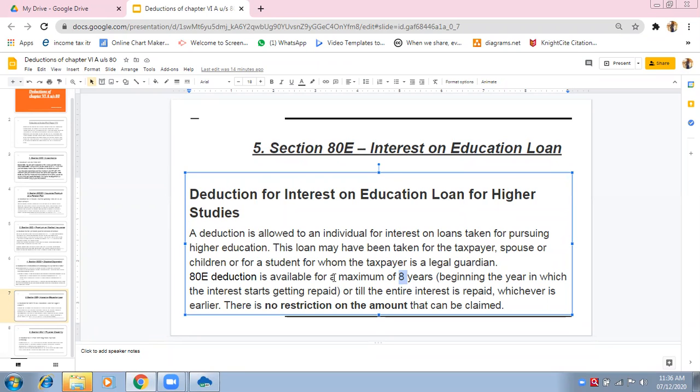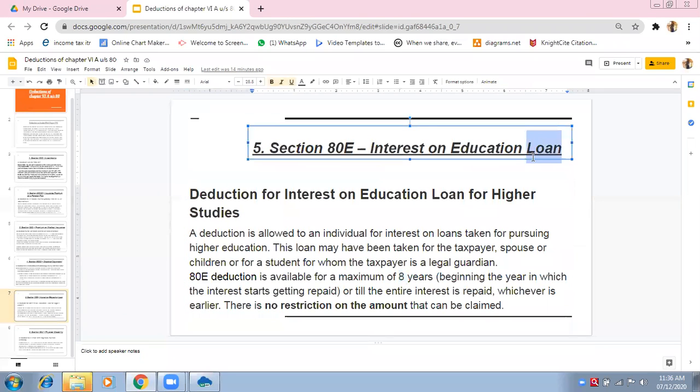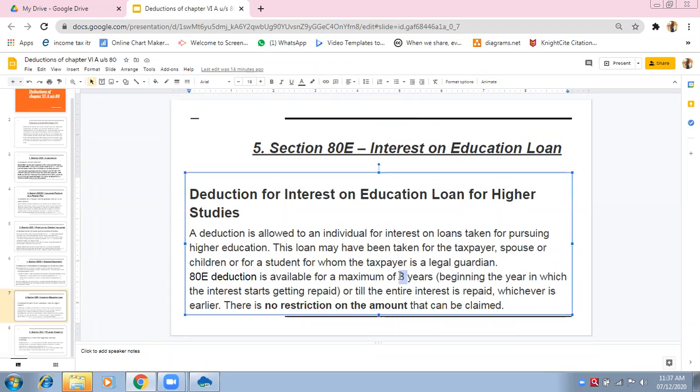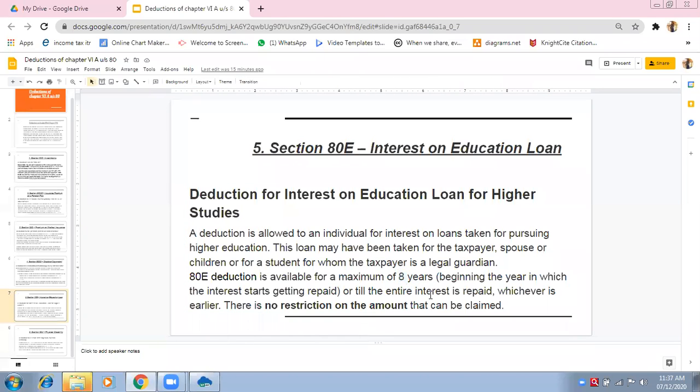Up to 8 years. Suppose the loan is taken for 10 years. So for 10 years, you will be paying interest, but deduction will be available for 8 years only. Is it clear, everybody? Yes, ma'am. So under section 80E, the maximum number of years that you can avail this particular type of deduction is the answer. The correct answer is 8 years.